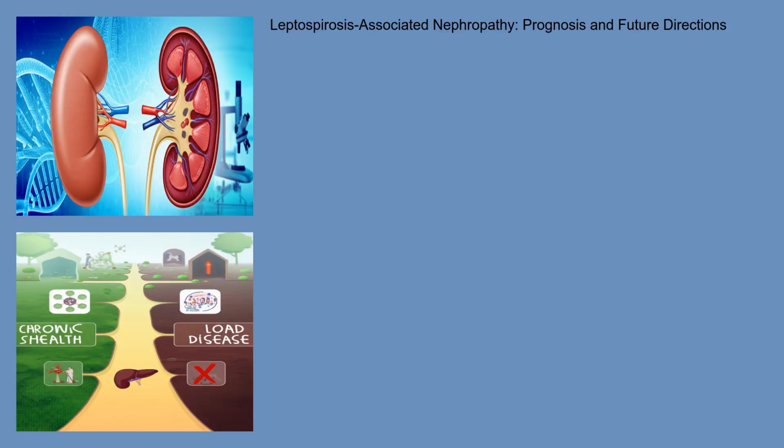The prognosis for leptospirosis-associated nephropathy depends on the severity of the infection and the promptness of treatment. With early diagnosis and appropriate treatment, many patients recover fully. However, severe cases can lead to chronic kidney disease or even death. Recent research is focusing on developing more rapid and accurate diagnostic tests, as well as exploring new therapeutic strategies to minimize kidney damage. Further understanding of the inflammatory pathways involved in the pathogenesis of leptospirosis-associated nephropathy may lead to targeted therapies to improve outcomes.